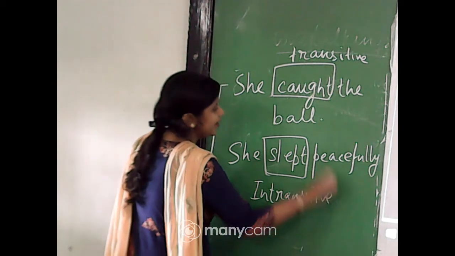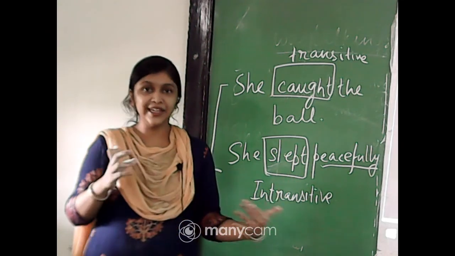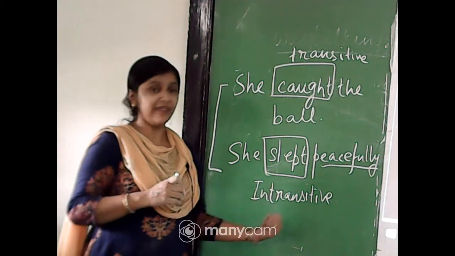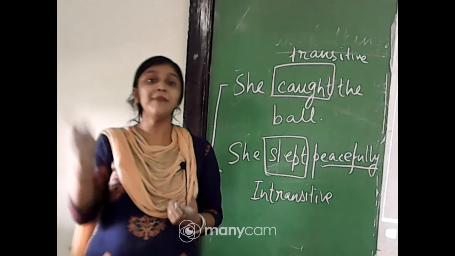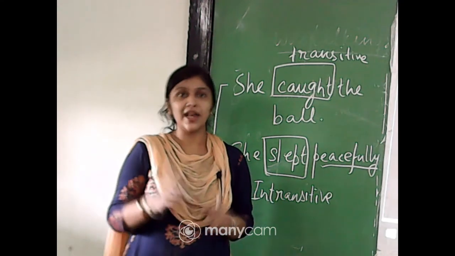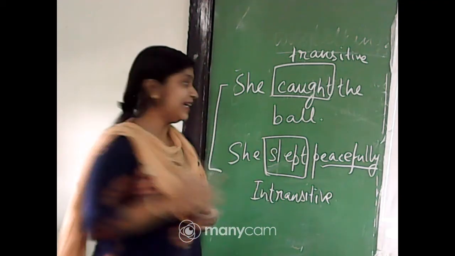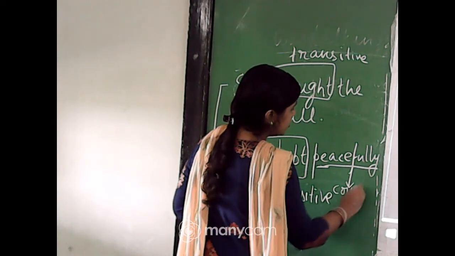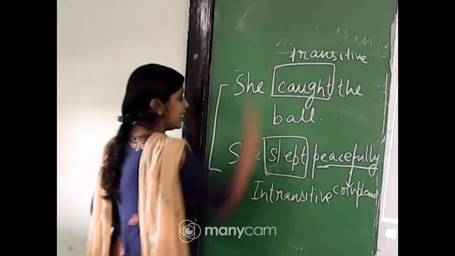Even though some words are required to complete its meaning, and even though it is a verb of incomplete predication, it is first an intransitive verb. It is first and always an intransitive verb because it does not require an object. Come back to the basics. The basic definition is that it does not require an object to complete its meaning, and so it is an intransitive verb. Also along with that, it is a verb of incomplete predication because it requires some words to complete its meaning. Okay, so the basic two things are transitive and intransitive.